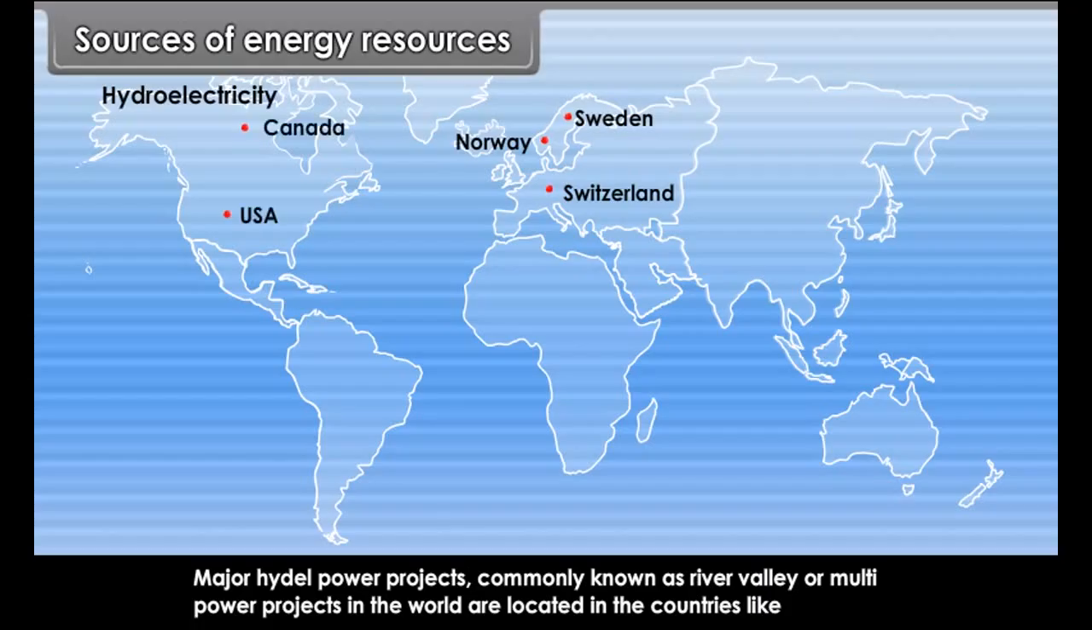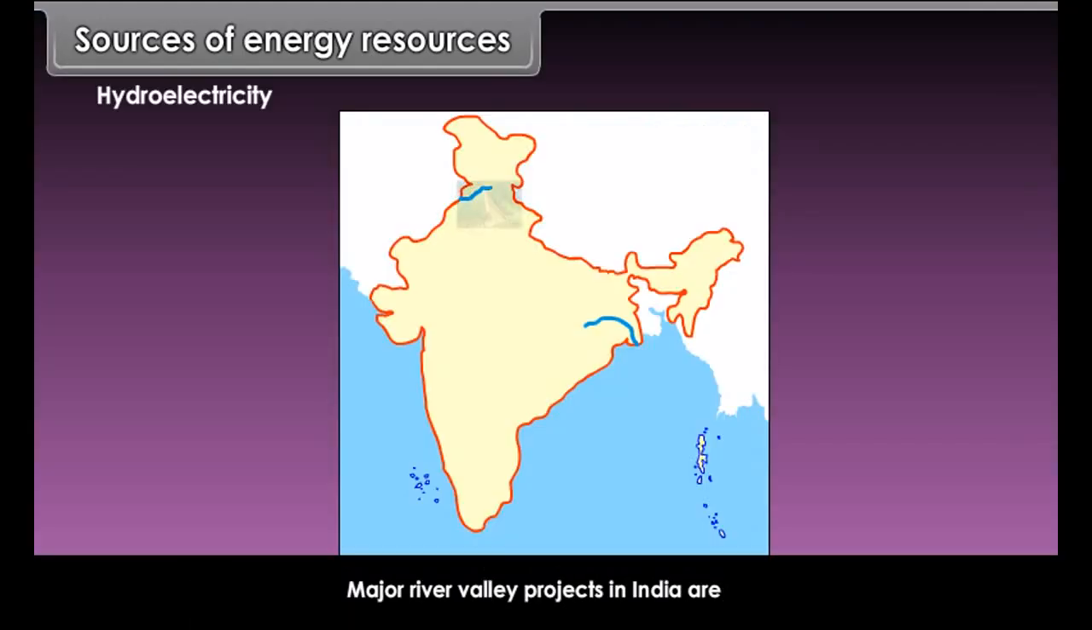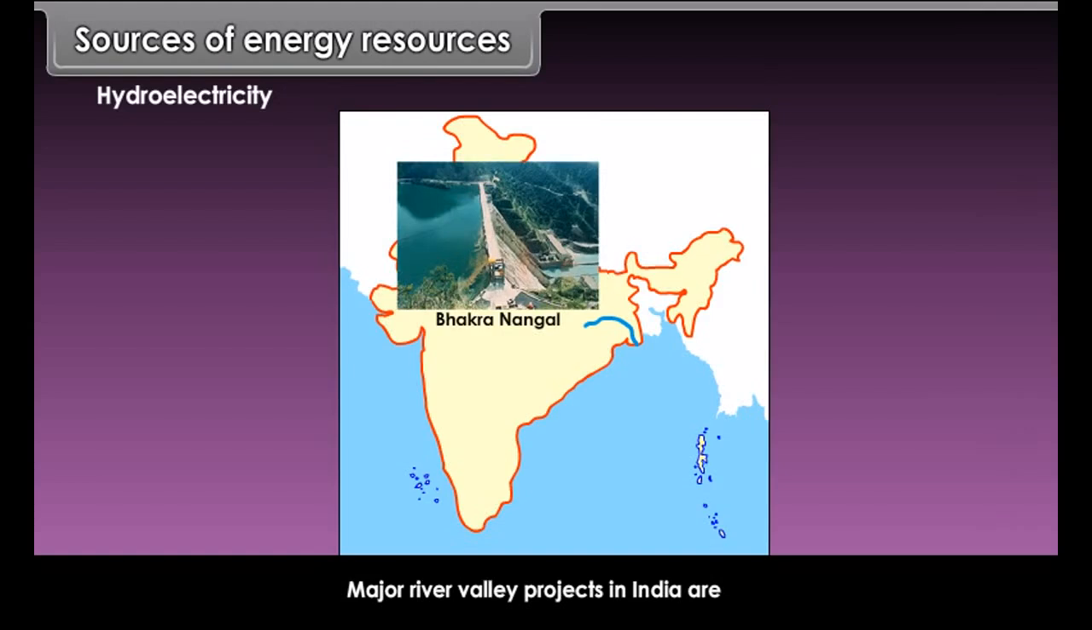Hydroelectricity. Hydroelectricity is obtained by running water which drives turbines. The force of falling water, which is used for generating electricity, is called hydroelectricity. Major hydel power projects, commonly known as river valley or multi-power projects in the world are located in the countries like Sweden, Norway, Switzerland, Canada and the USA. Major river valley projects in India are Bhakra Nangal